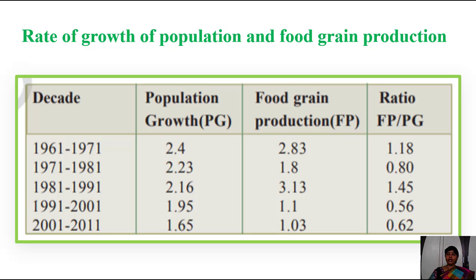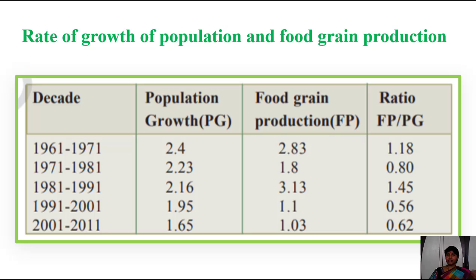That means here the food production rate is more when compared to population growth in the decade of 1961 to 71. This is very good, isn't it? In 1971 to 1981, the population growth is 2.23. Food production is 1.8. The ratio of food production and population growth is 0.80.